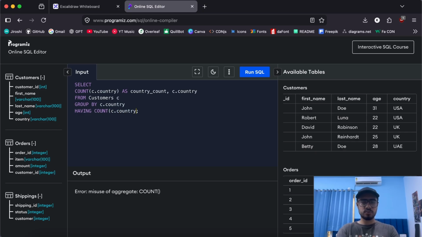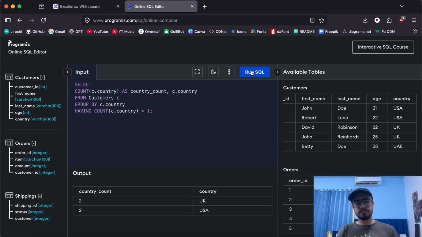So if I try to do the same thing here, the exact same expression I've written with the HAVING clause, when I try to run this, it works just as expected. We wanted UK and USA because the country count is greater than 1, and we have it. Perfect. But that makes us skeptical: can we still use the WHERE clause along with groups? Yeah, definitely we can, because WHERE is something that helps us with filtering. Although we can't apply aggregate filtering, we can still use some simple filtering.